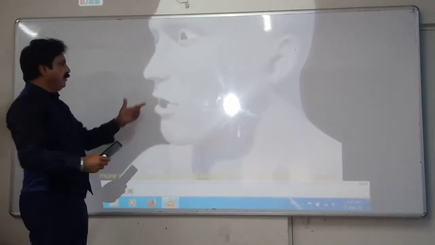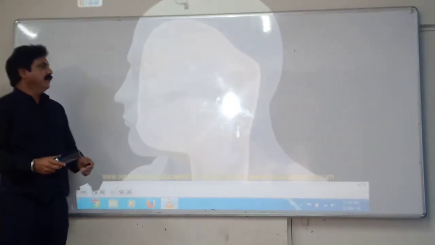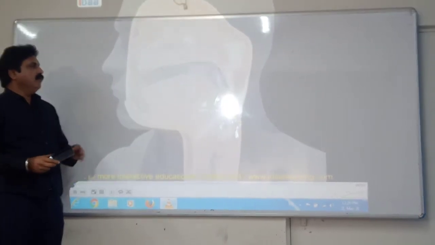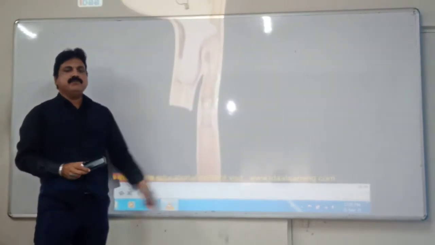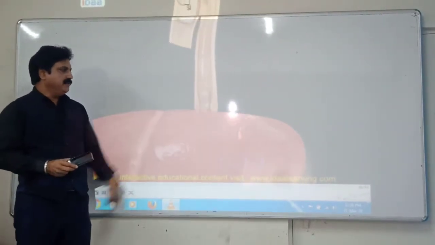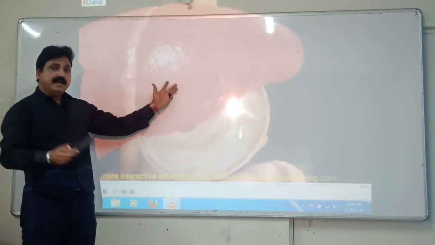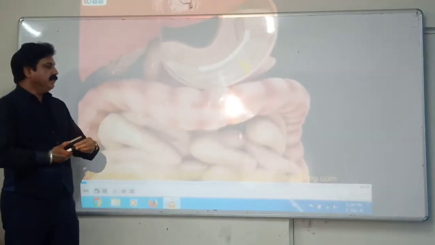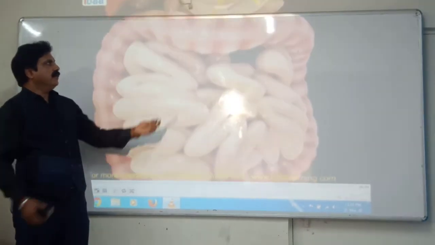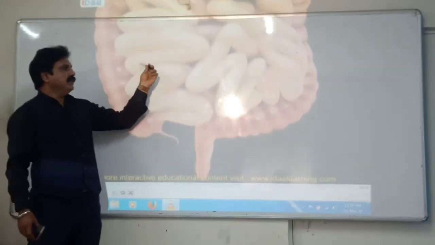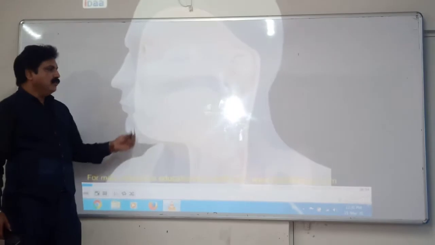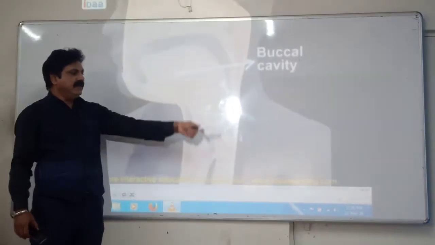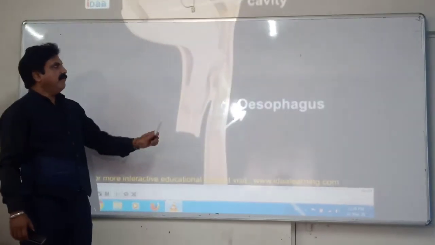Now, as far as the process of digestion is concerned, here you can have this animation. The food basically goes into your mouth. From the mouth it goes to your esophagus. You can see the process. This is your liver, the largest exocrine gland of your body. Then it goes to your stomach. From the stomach it goes to the small intestine. You know, it is 6 meters long. And then it goes to the large intestine, and finally out.